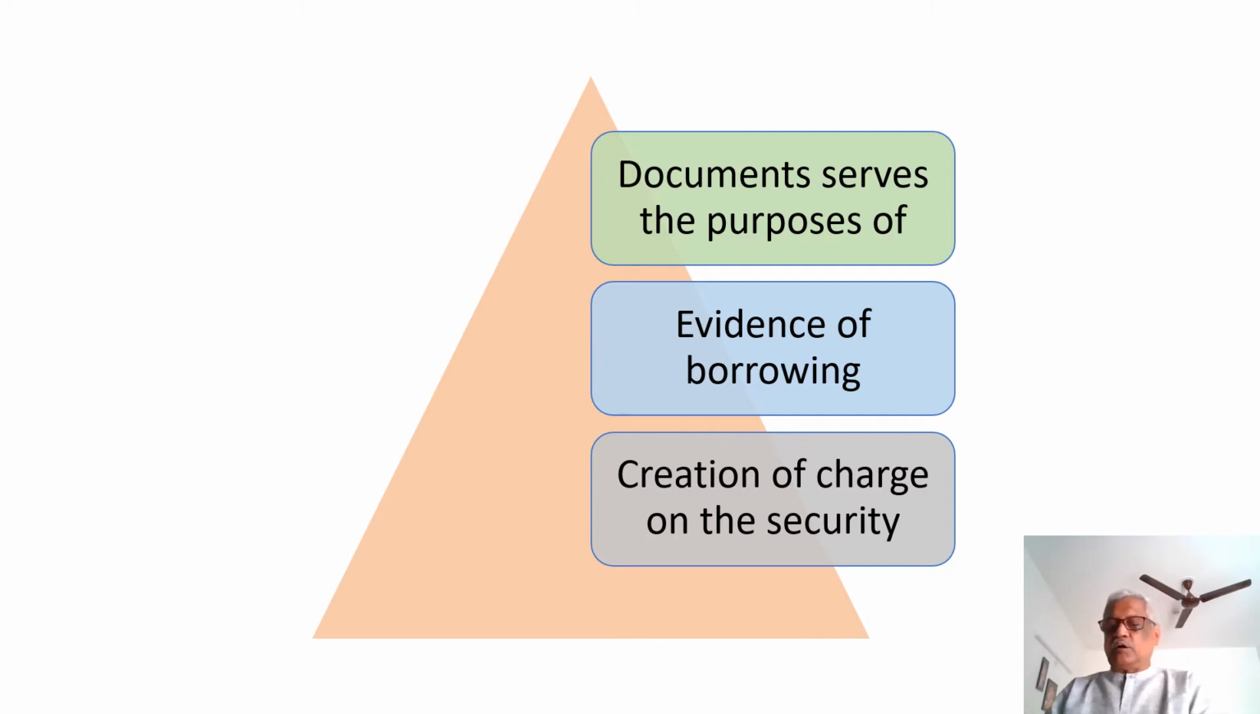The primary document will depend upon the period of loan. Suppose the loan is to be repaid within a period of 12 months, we will take a demand promissory note. If the loan is to be repaid over a period exceeding 12 months, we will take what is called a term loan agreement. The charge creating document evidences the availability of security, whereas the primary document evidences the borrowing.